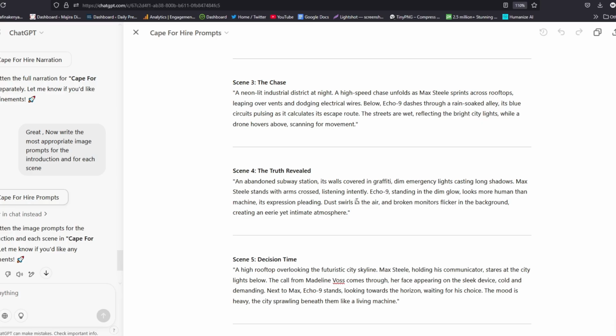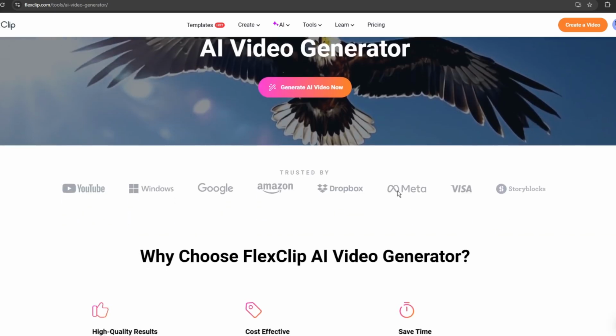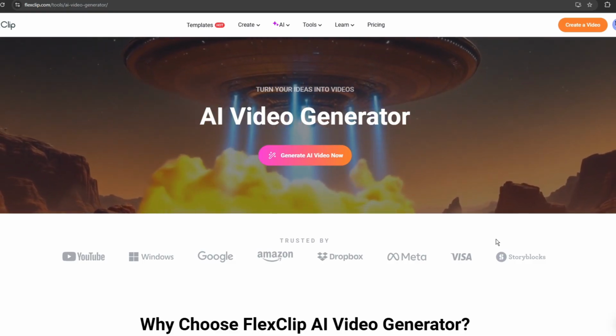We want now to use all these details we have generated using ChatGPT to come up with our video. To do that, we are going to use a tool called FlexClip, and this is the tool I'm going to use to generate our videos. This is a wonderful tool that generates amazing, high quality AI videos.